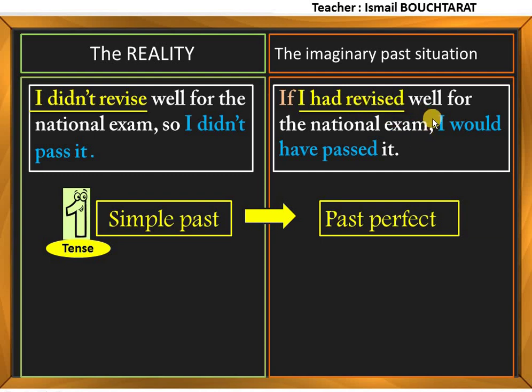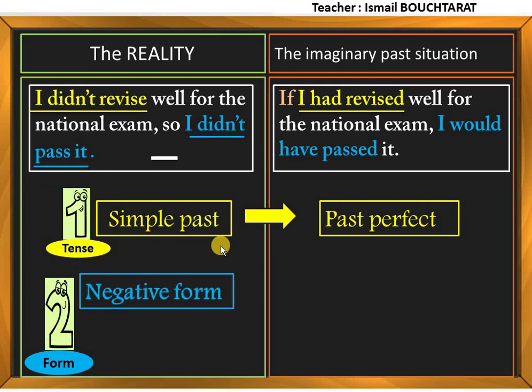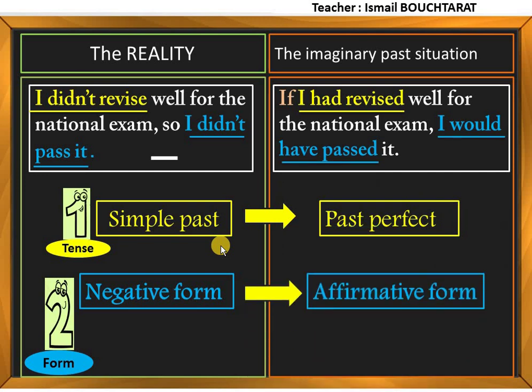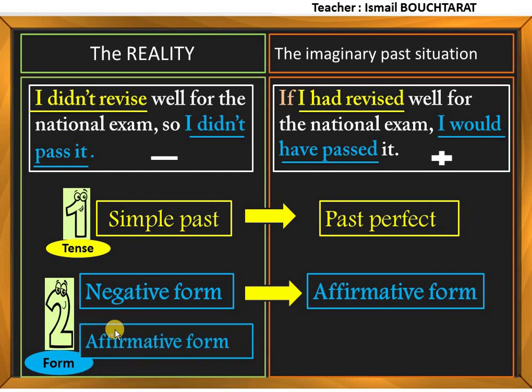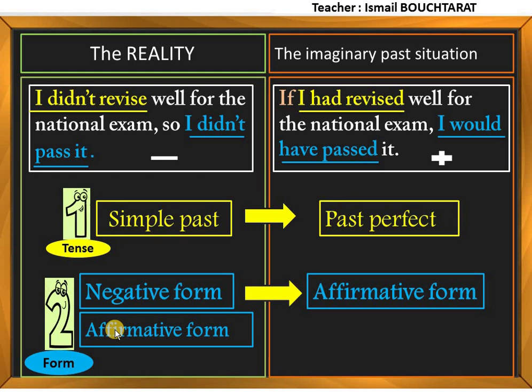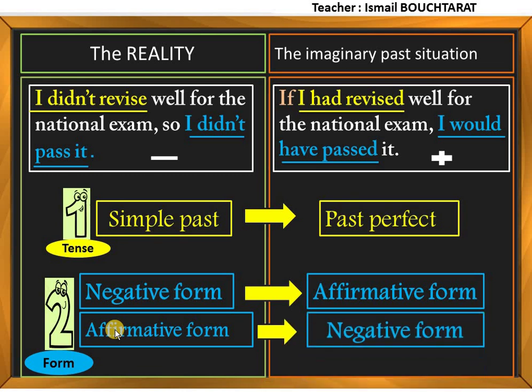I had revised, I would have passed. So there is another change in terms of the form. Negative form becomes affirmative form. In case we have affirmative form here, we have to change it into negative form.